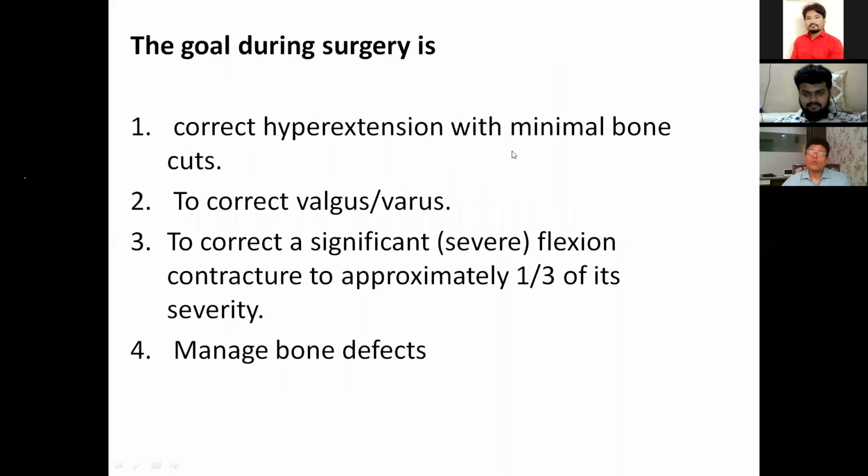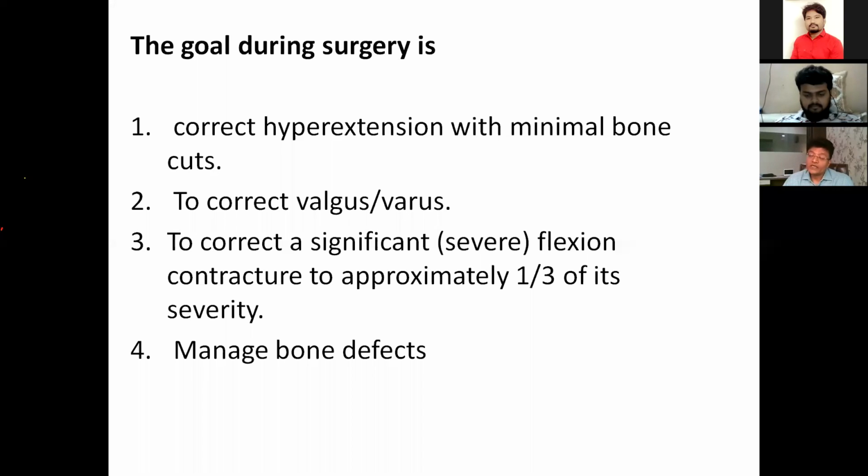So what would be the goal of surgery? We should first understand the basic pathology in the rheumatoid patient and what kind of deformity we can encounter in the rheumatoid patient. So we should plan our treatment very judiciously, and fix our goal of surgery and what kind of benefit we can provide to our patient.